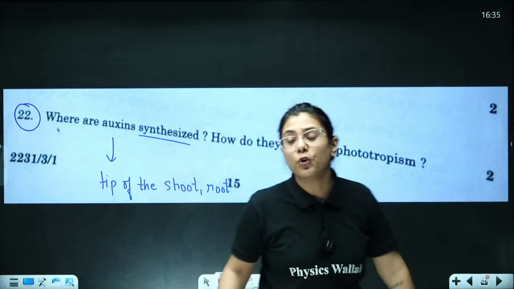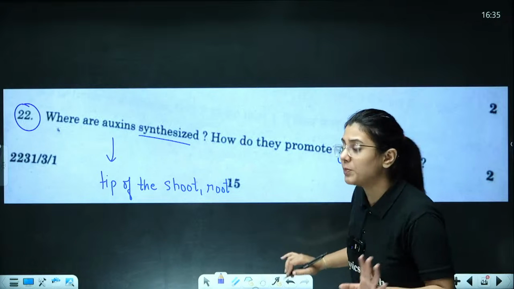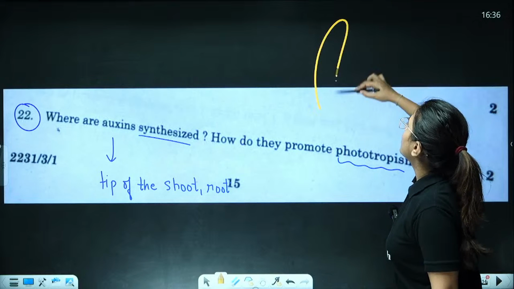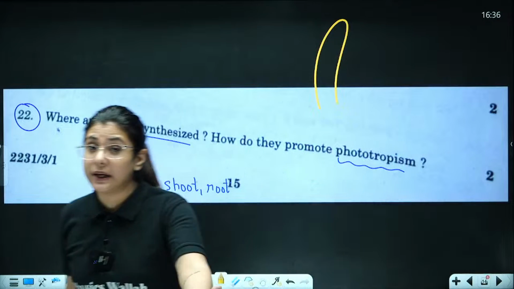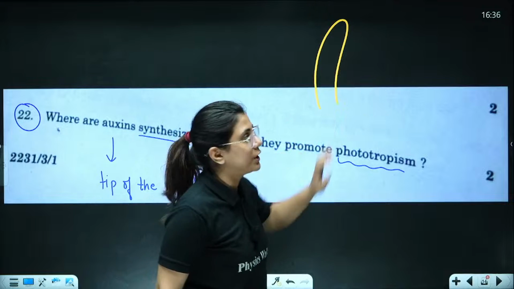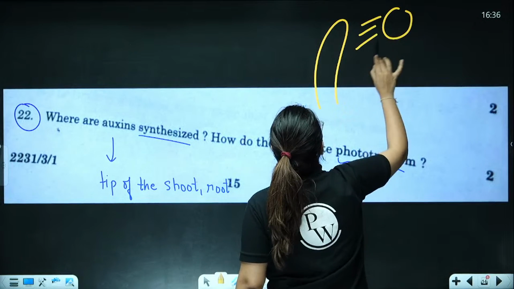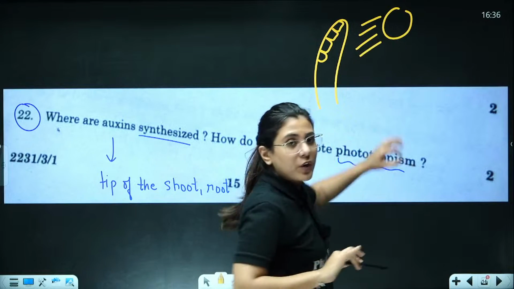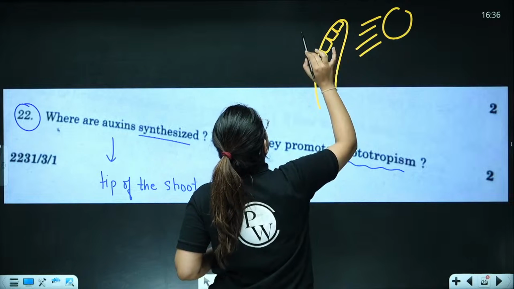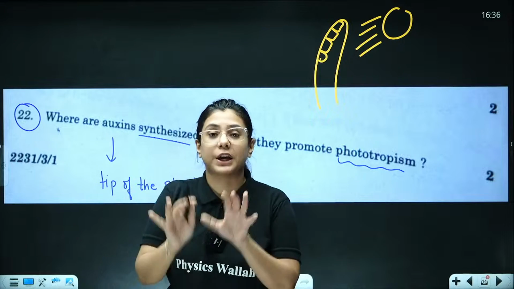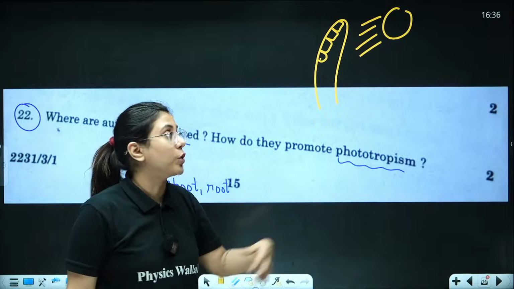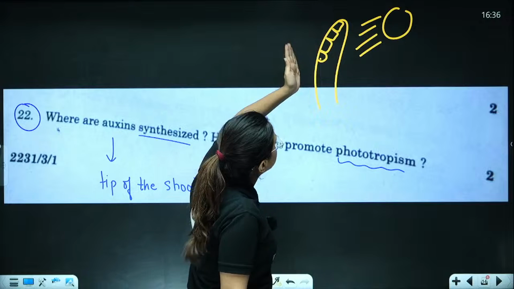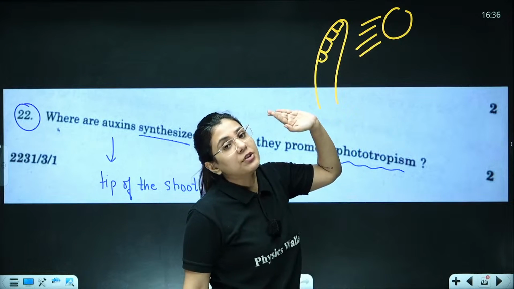And how do they promote phototropism? You remember phototropism, the tropic movement? You remember the relationship of auxin hormone with sunlight was not that good. Auxin hated sunlight. So what happened? Imagine this is the shoot tip, and from here the sun rays were coming, and you see the auxin hormone rushing to the opposite side of the stem from where the sun rays were coming. And here the cells are still performing cell elongation with the help of which hormone? Auxin hormone. And only one side cell elongation is happening at a very rapid rate. We see the bending of the stem towards the sun rays, towards the sunlight.